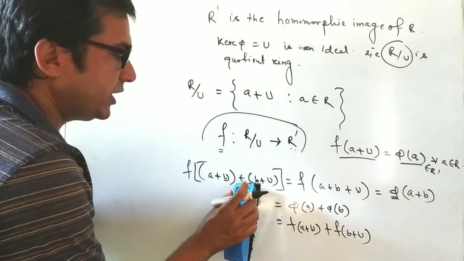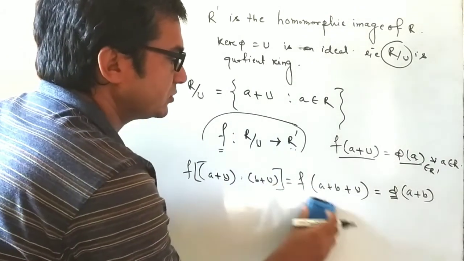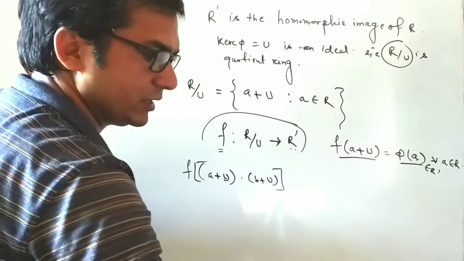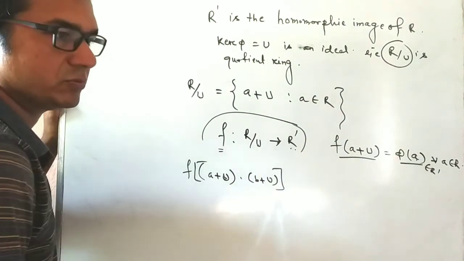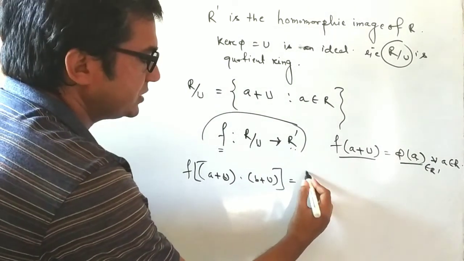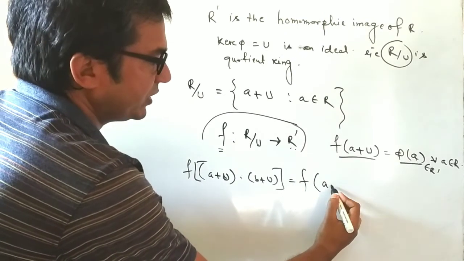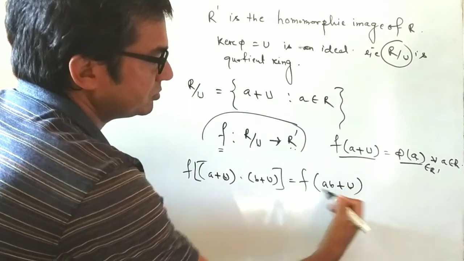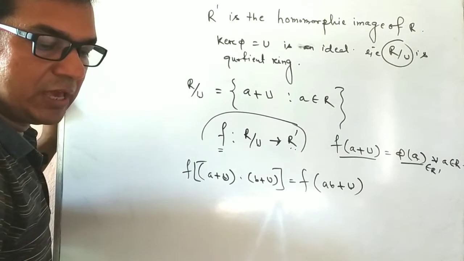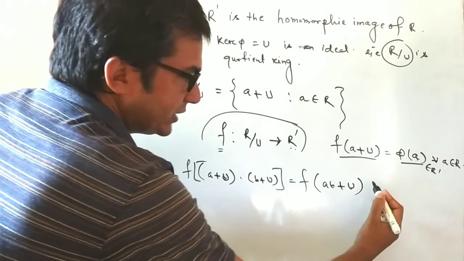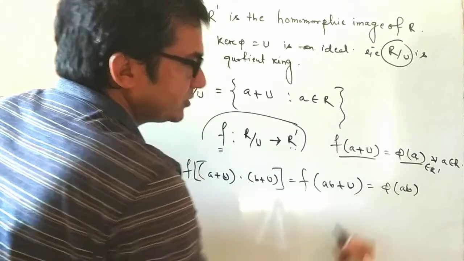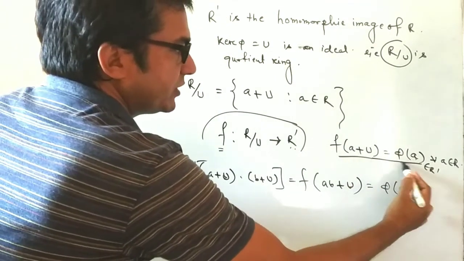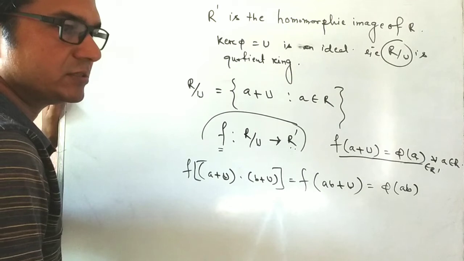Now go to the multiplicative property. For the multiplicative property, we consider here f((a+U)·(b+U)), and this is equal to f(ab+U), and this defines phi(ab). Okay, because the definition of f gives this.